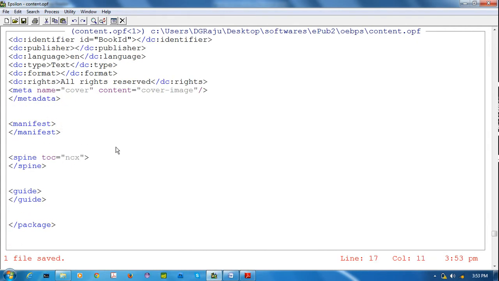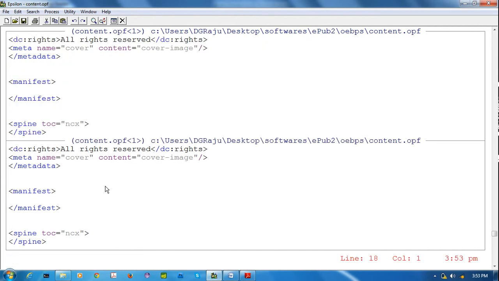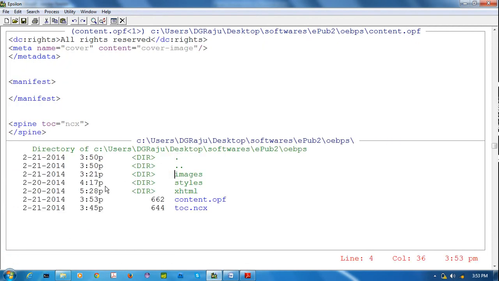After that, manifest. Manifest means how many HTML files it has, how many JPEG files it has, how many CSS files it has. We have to mention this in the OPF, in this manifest. Suppose I am opening two windows.